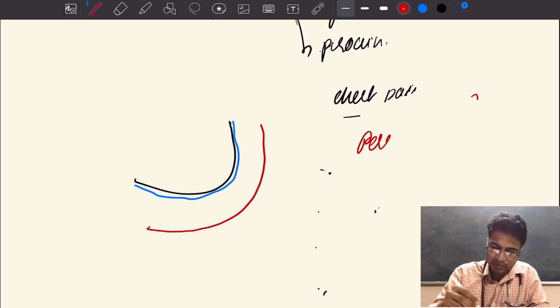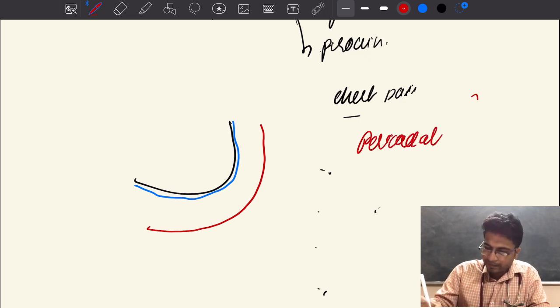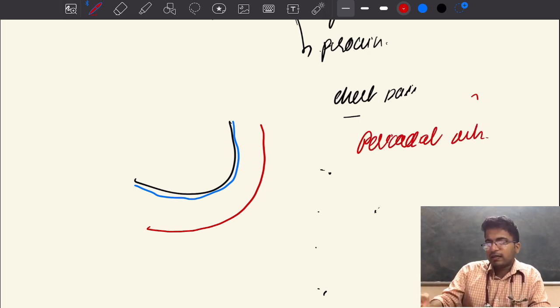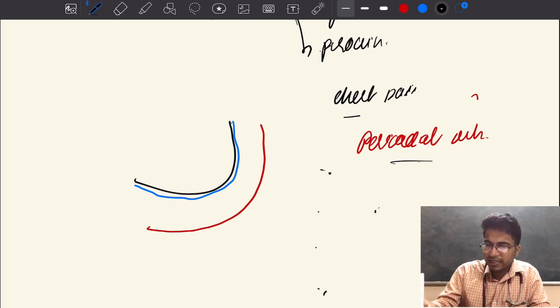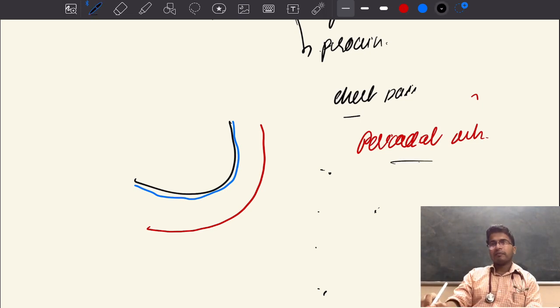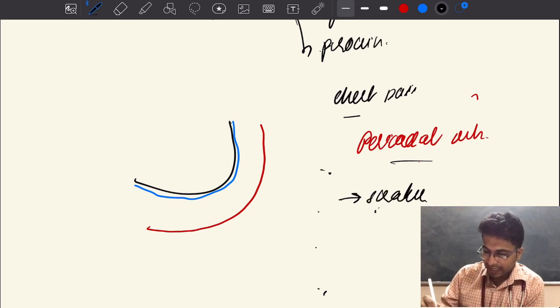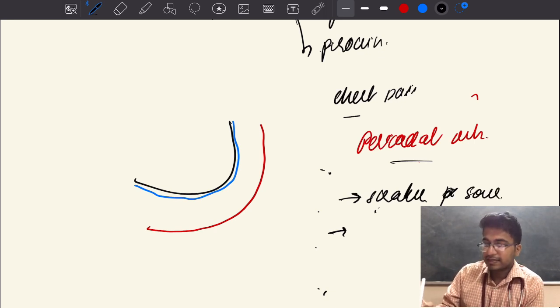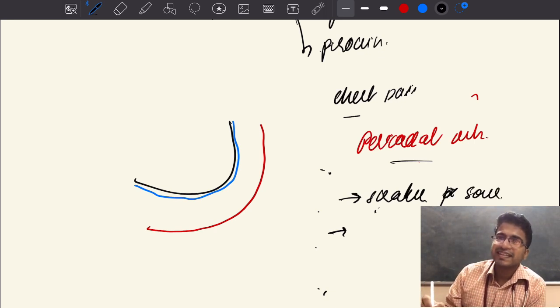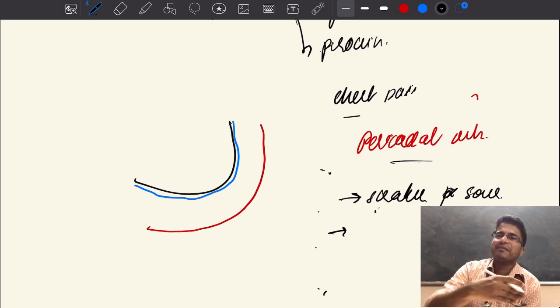Pericardial. This chest pain is associated with pericardial rub. Okay. So, what is pericardial rub? What is the characteristic of pericardial rub? Pericardial rub is nothing but a scratchy sound, which is best heard with the patient sitting upright and leaning forward.